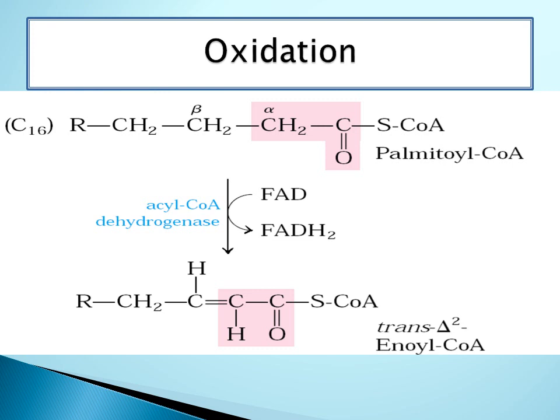This palmitoyl coenzyme A undergoes oxidation by the action of the enzyme acyl coenzyme A dehydrogenase. In this reaction, hydrogen present at the alpha and beta carbon is removed and transferred to FAD. FAD is reduced to FADH2, and the product formed in this reaction is trans delta 2 enoyl coenzyme A. There is a double bond between alpha and beta carbon, so this is an unsaturated fatty acid known as trans delta 2 enoyl coenzyme A.